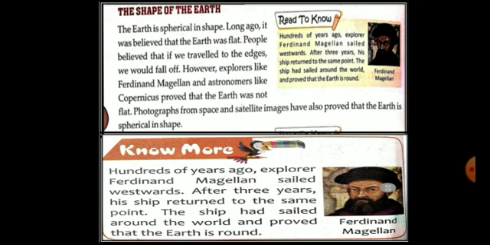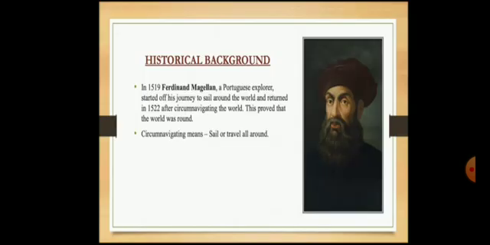Who is Ferdinand Magellan? Hundreds of years ago, explorer Ferdinand Magellan sailed westward. After 3 years, his ship returned to the same point. The ship had sailed around the world and proved that the earth is round. Which explorer? Ferdinand Magellan. He was the proof that the earth was round. In 1519, Ferdinand Magellan, a Portuguese explorer, started his journey to sail around the world and returned in 1522.